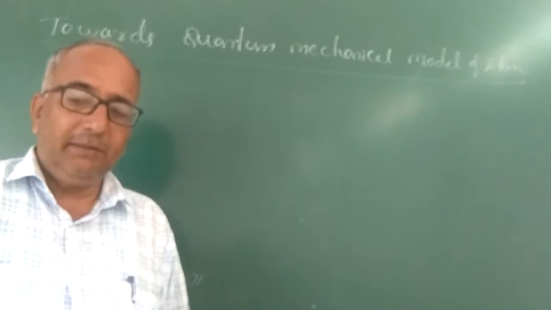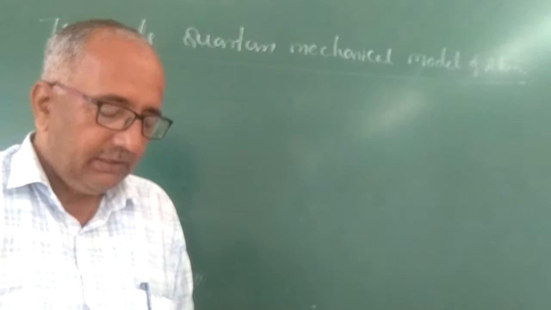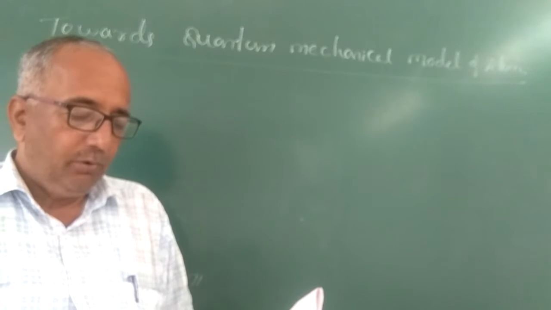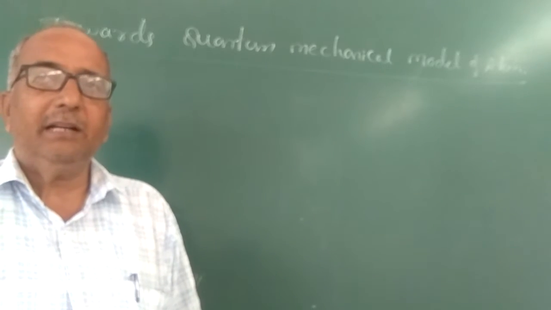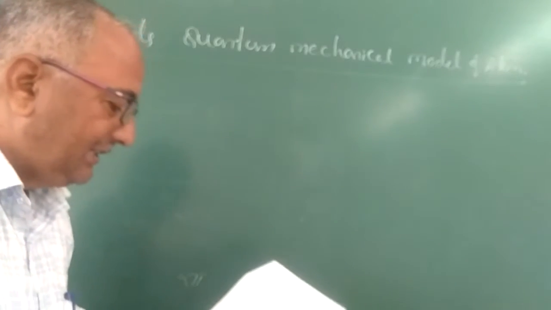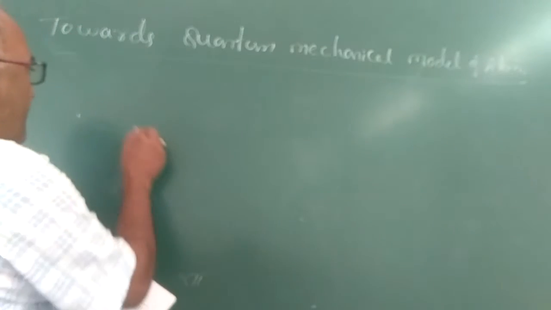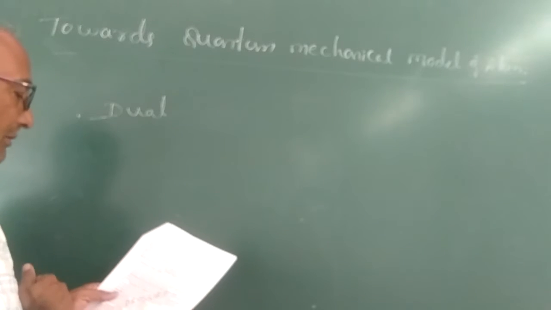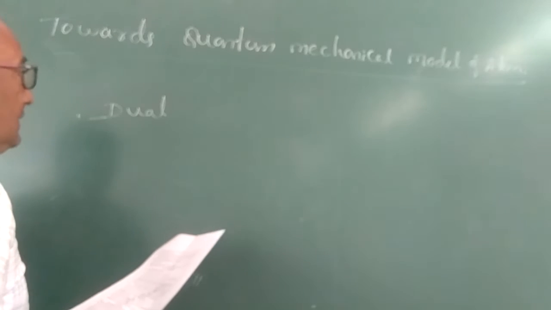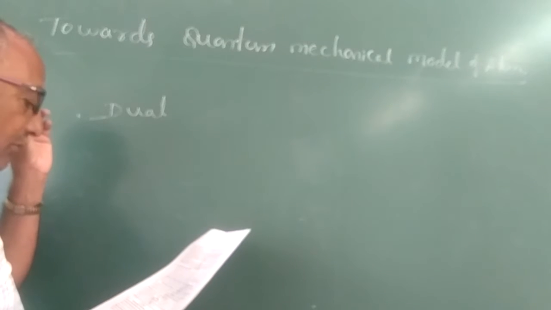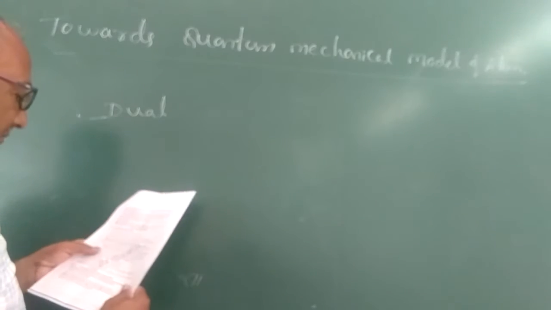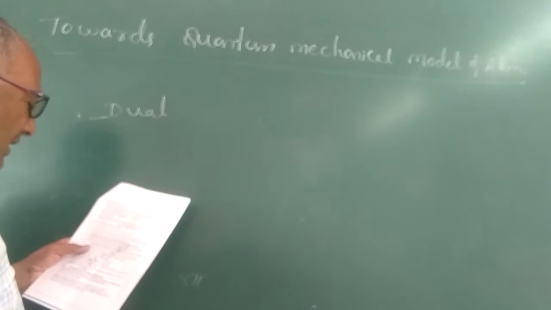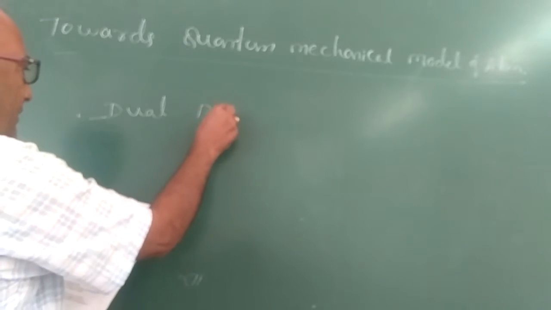Two new concepts were proposed. The first is the dual behavior of matter, proposed by the scientist de Broglie, to overcome the limitations of the Bohr model of an atom.